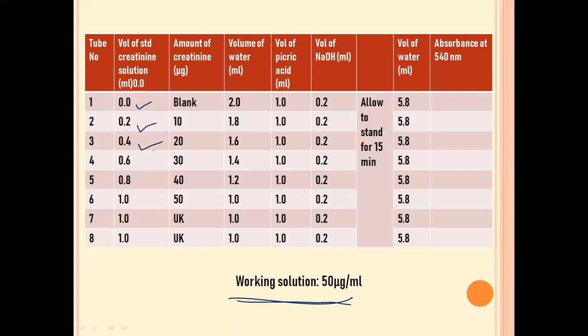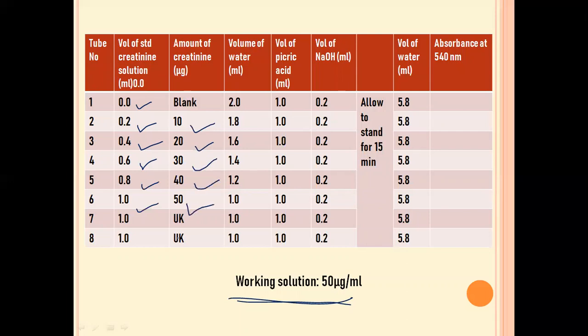Next we pipette out 0.2, 0.4, 0.6, 0.8 and 1 ml of creatinine solution. If 1 ml has 50 μg of creatinine, then we calculate for 0.2 ml how much creatinine will be present. We get 10 μg just by cross multiplication. So for 0.4 we have 20 μg and for 0.6 30 μg and so on.